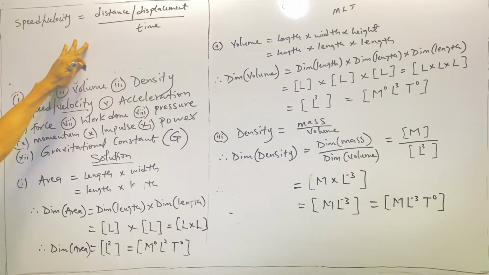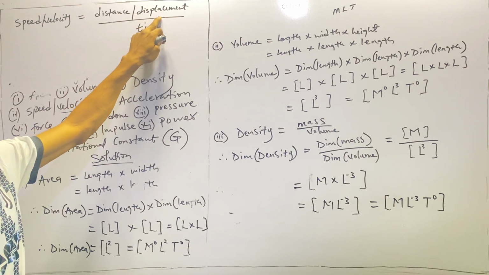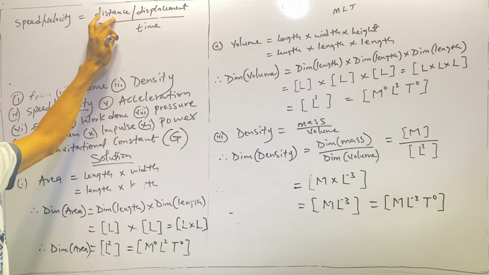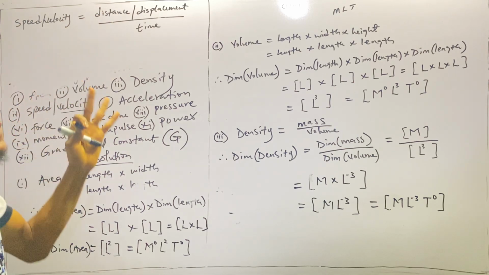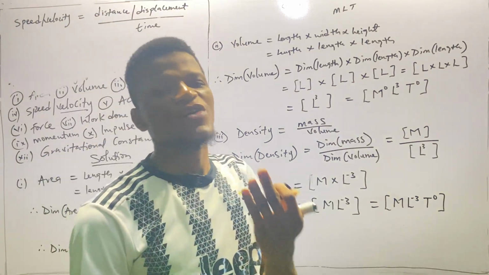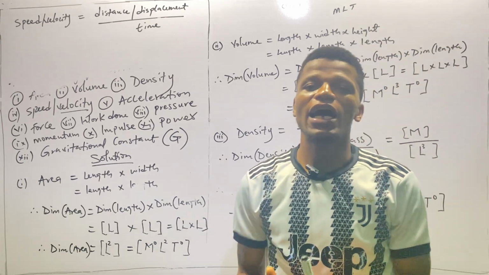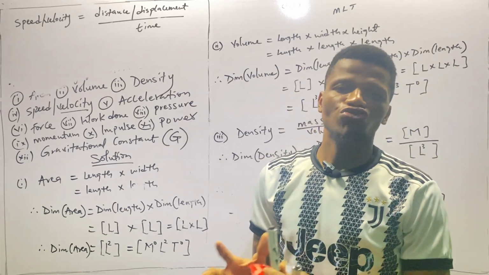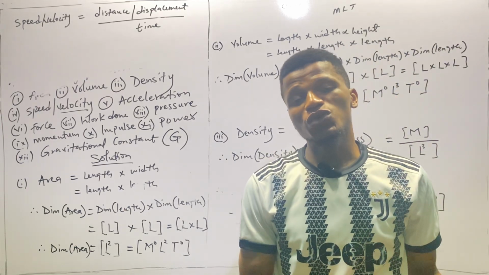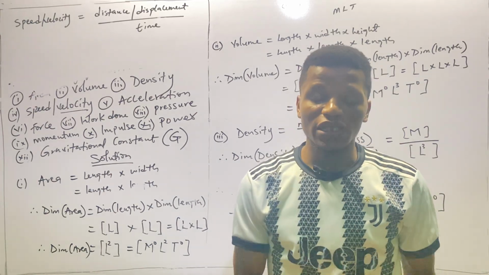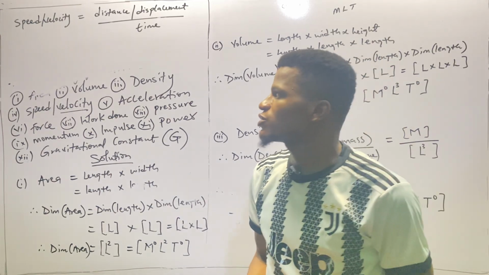Now to show you that both of them are the same, distance and displacement are still the same thing. It's just that displacement is a distance that has a direction. So that is why we now have what is called vector and scalar. We use these two terms to differentiate quantities that have direction and the ones that have no direction. The vector quantities are those quantities that have both magnitude and direction, while the scalar quantities have only magnitude but no direction.